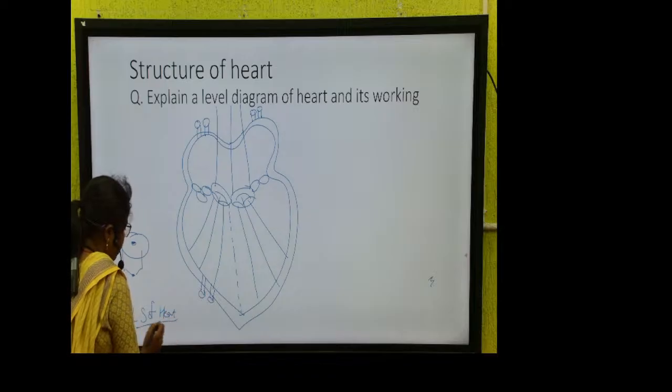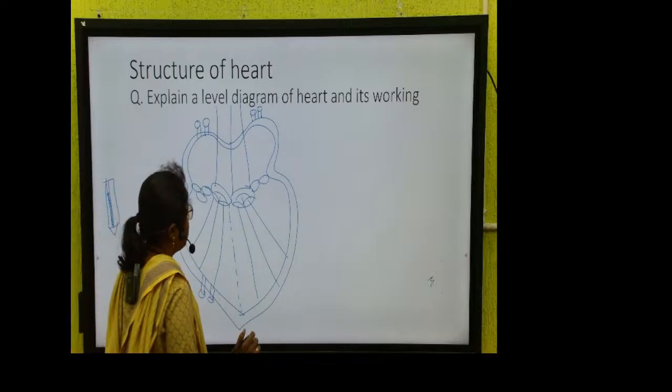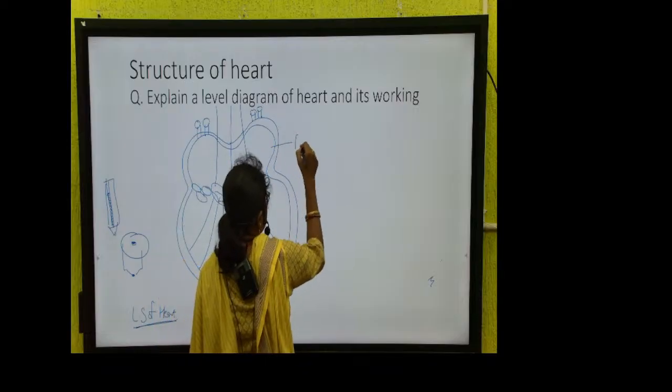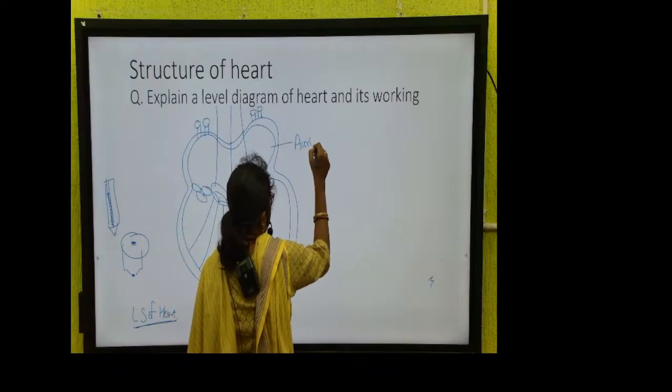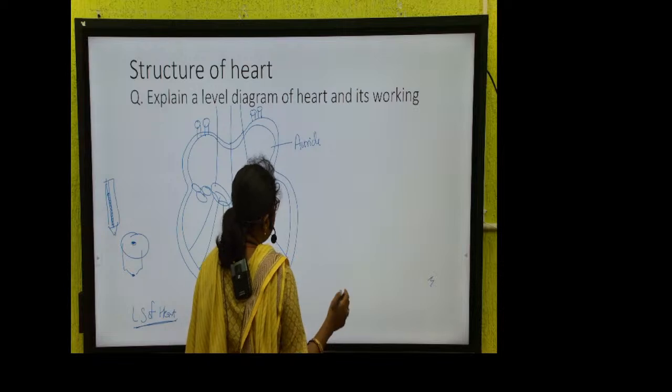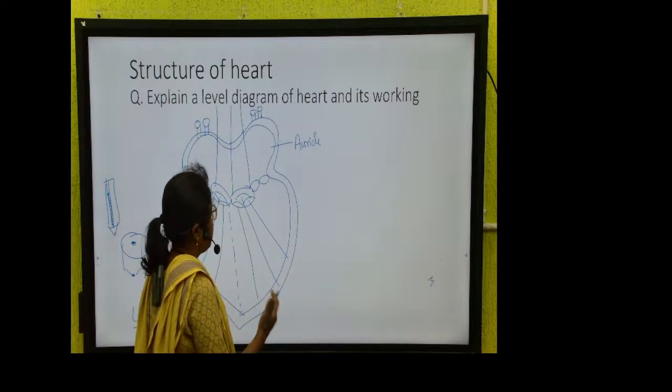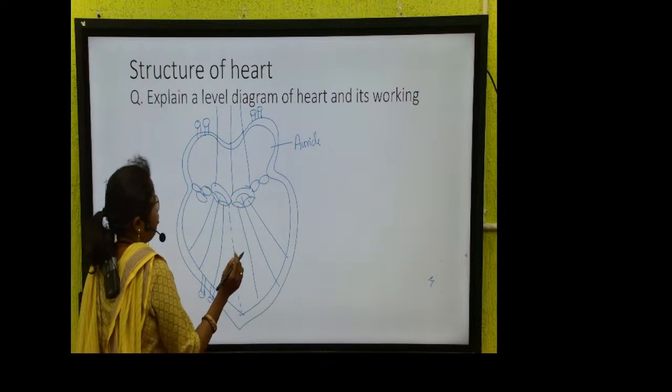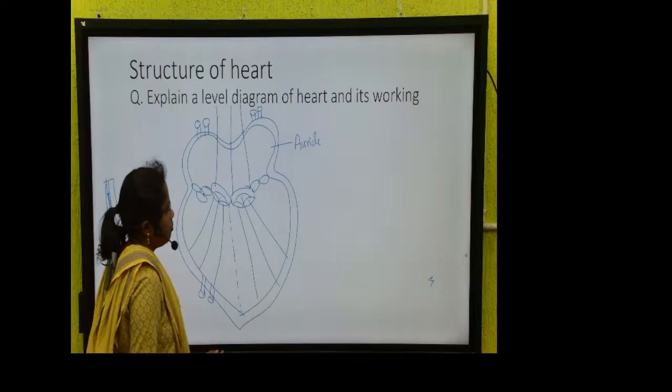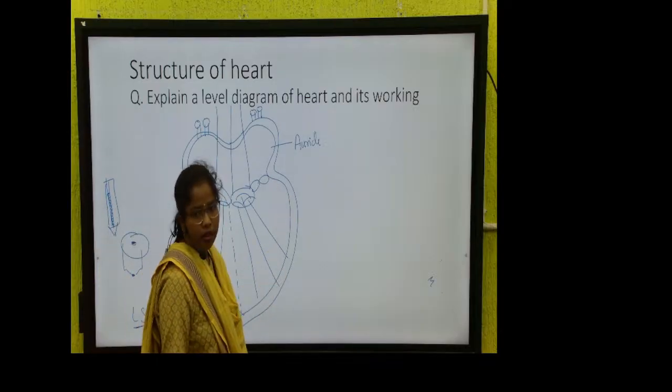So how many chambers are present in the heart? There are 4 chambers present. One is auricle, and second is ventricle, and left and right heart collectively are of 4 types. Okay, so now tell me, is this the right auricle or the left auricle? This is